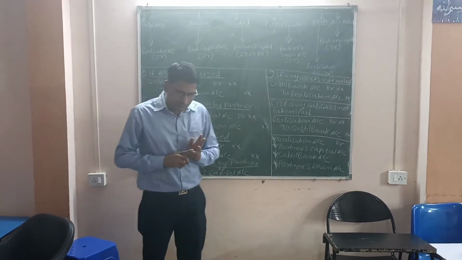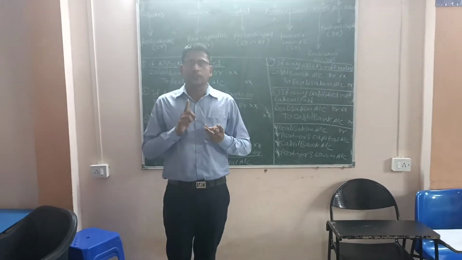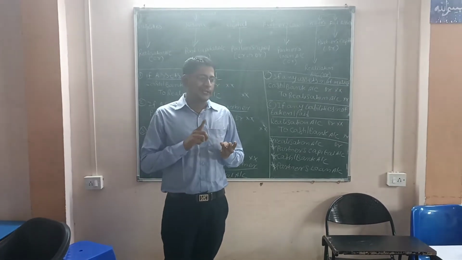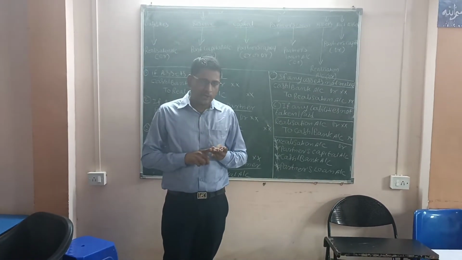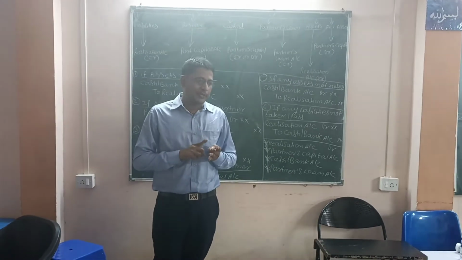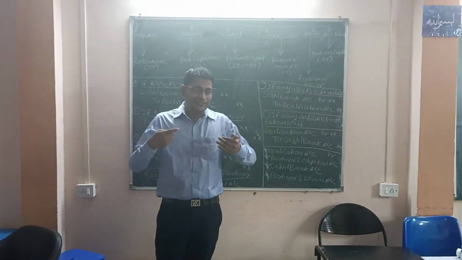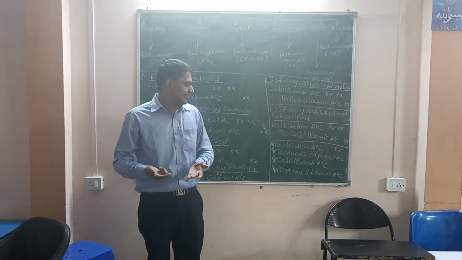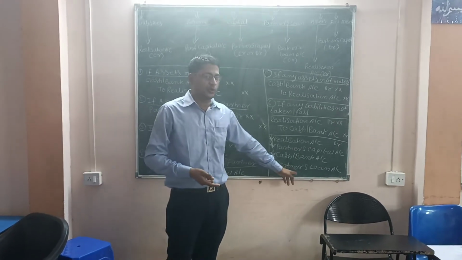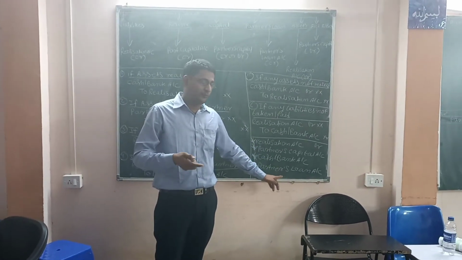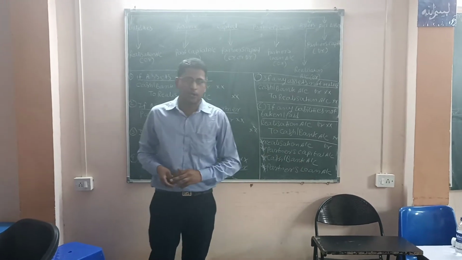Let me tell you very clearly, we first prepare the realization account, second the partners capital account, then the cash or bank account, and in some cases there is a possibility that we might be given partners loan in our balance sheet, then we will have to prepare the partners loan account.